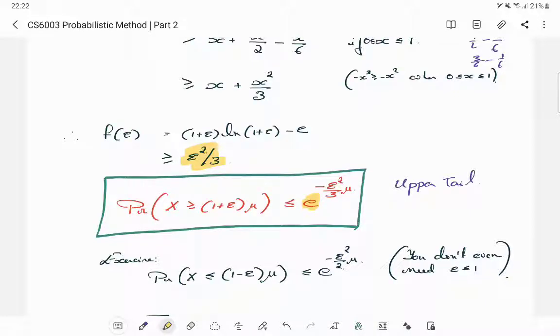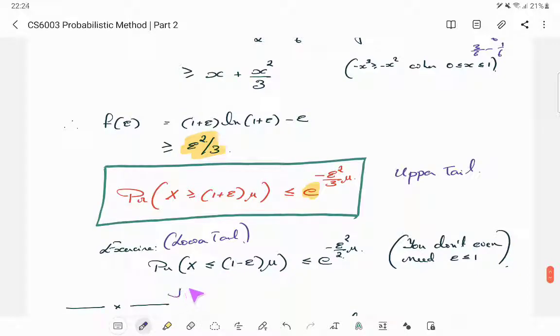Now you should do a similar analysis for the lower tail, but I am leaving this as an exercise. Try to analyze what happens for the probability of X less than 1 minus epsilon times mu. Maybe I should also leave a hint here.